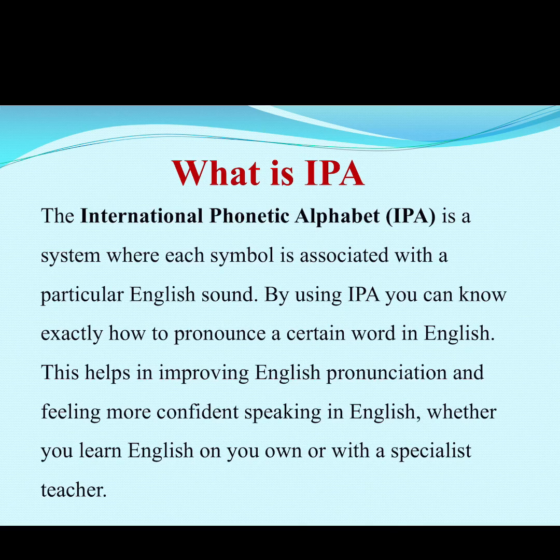By using IPA, you can know exactly how to pronounce a certain word in English. This helps in improving English pronunciation and feeling more confident speaking in English, whether you learn English on your own or without a specialist teacher.